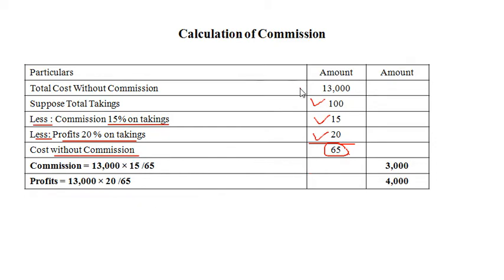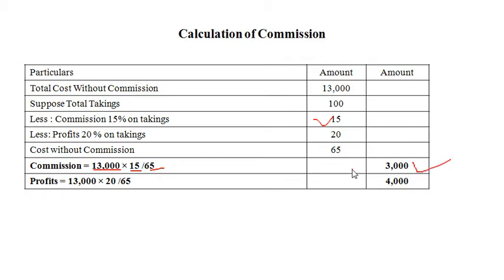Cost without commission in our example is 13,000, and as per our assumption it is 65 rupees. So commission payable to conductors and drivers would be 13,000 total cost multiply 15% divide by 65, so it amounts